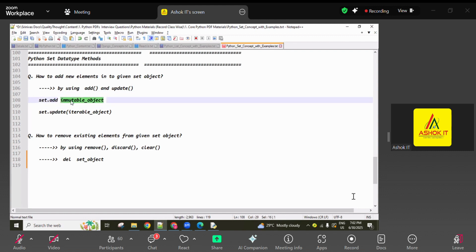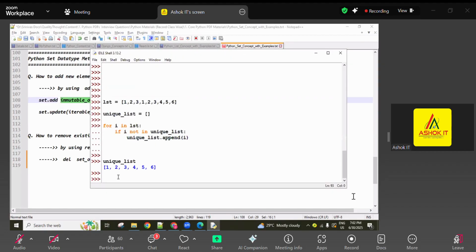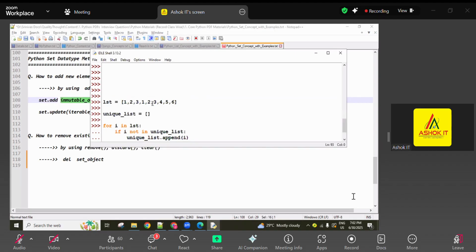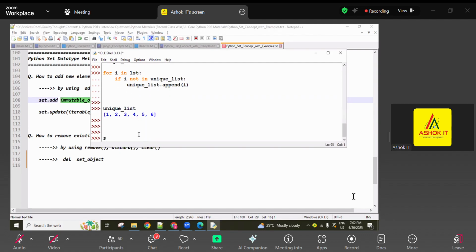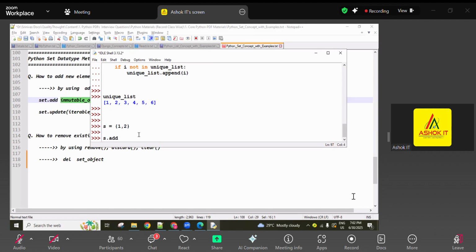Now the add method, guys. Right now, set.add of an object: which objects can be added? Only immutable objects, either directly or indirectly. Remember that point. The directly given object is added. Check it here. I'm going to use one set, 1, 2. Now this is set.add of an object, only an immutable object. Here the string Python is an immutable object, so it is added as it is, guys.